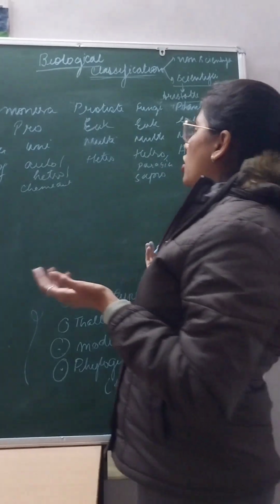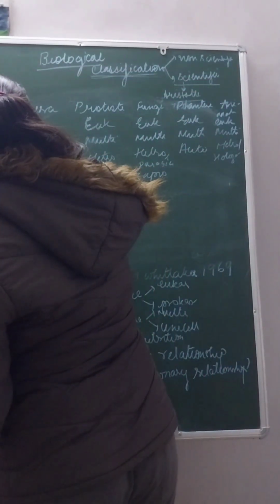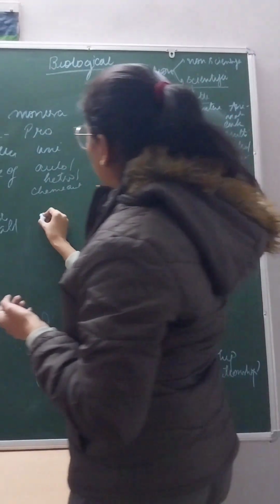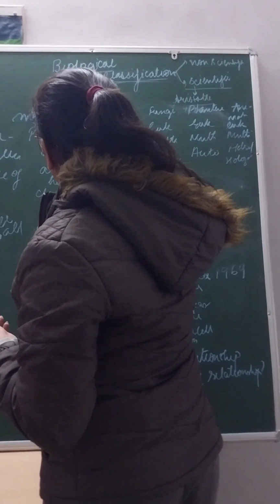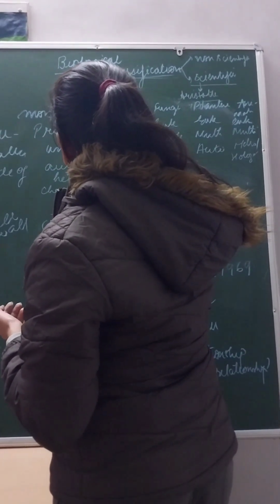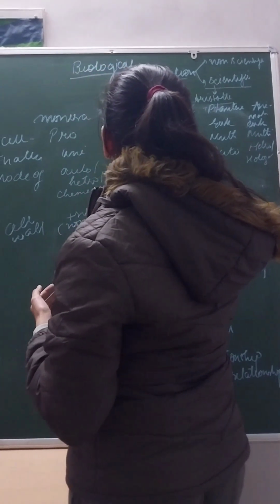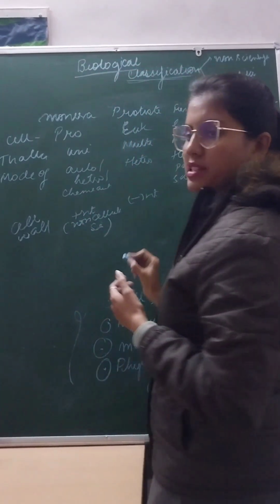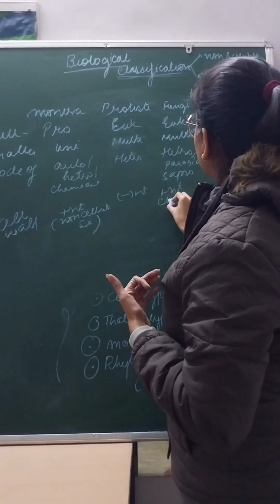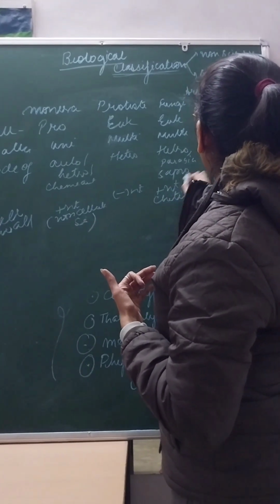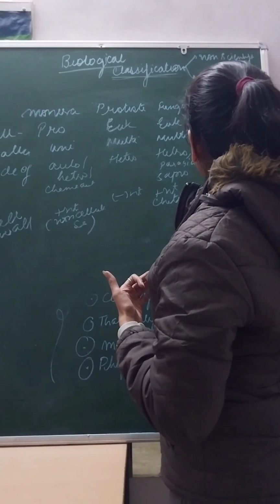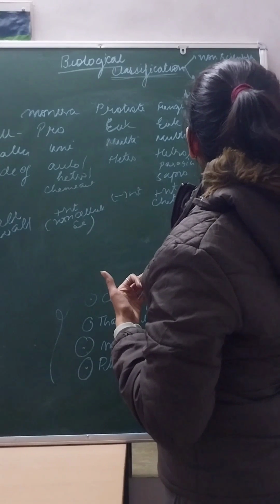Other than that, we can also see cell wall. In Monera, cell wall present, but non-cellulosic. Protista mostly absent, sometimes present. Fungi present, made of chitin. Plantae present, and that is cellulosic. Animal absent.